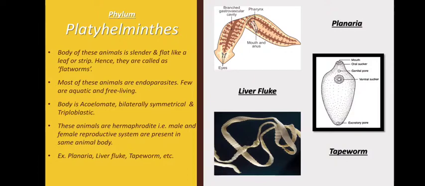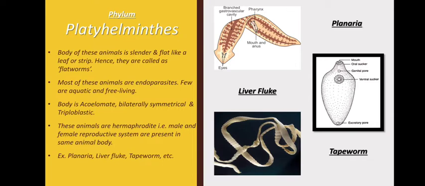Moving on to the next phylum, that is Platyhelminths. These animals have slender and flat body, just like a leaf or a strip. That is why they are also called as flatworms. Their body is absolutely flat. These animals are endoparasites. Endo means inside and parasite means deriving nutrition from someone else. So they live inside the host's body and derive their nutrition. And few of them are free living and aquatic.